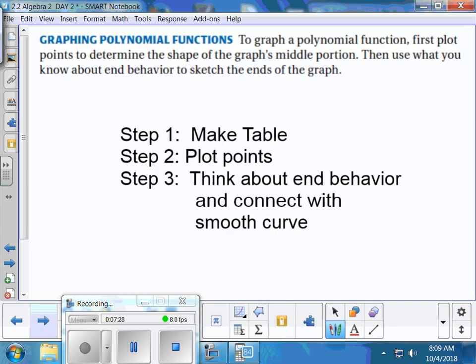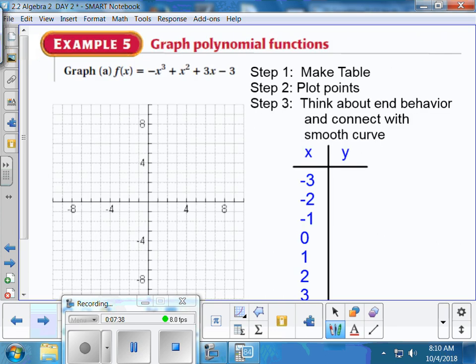We're going to basically, from here on out, just make a bunch of these graphs in our calculator. We're going to make the table, plot some points, think about the end behavior, and then connect them. So it's all in the calculator, pretty much. Here's our first slide. Before I even start, I look at what I'm going to be dealing with. What's the degree? 3, so it'll be a snake. There's a negative out front, so it's going to be a negative snake.